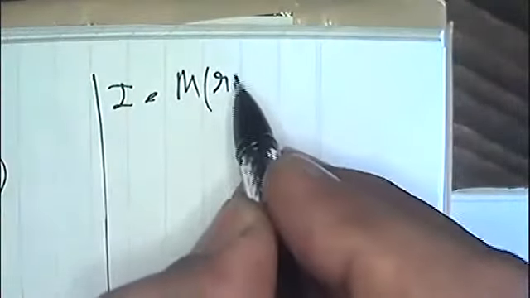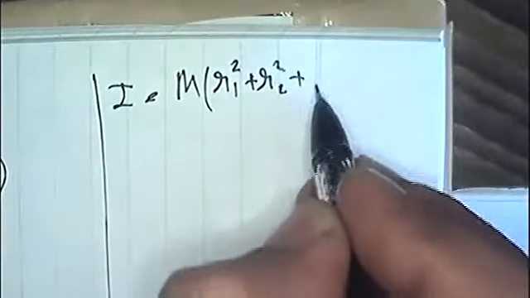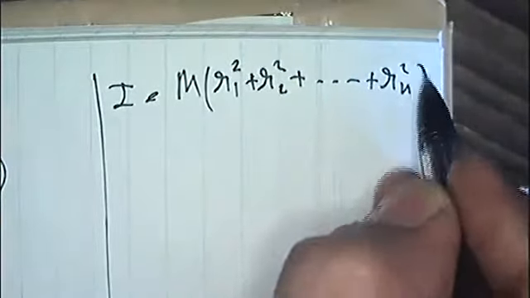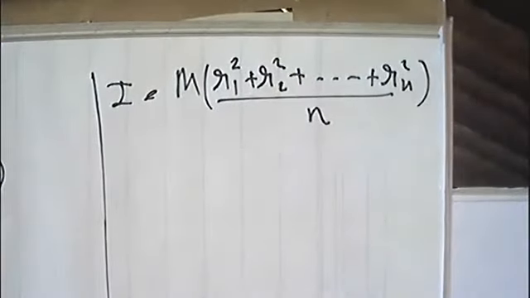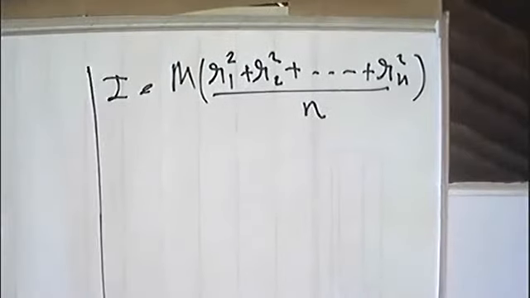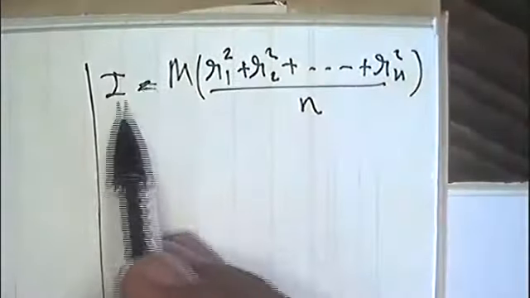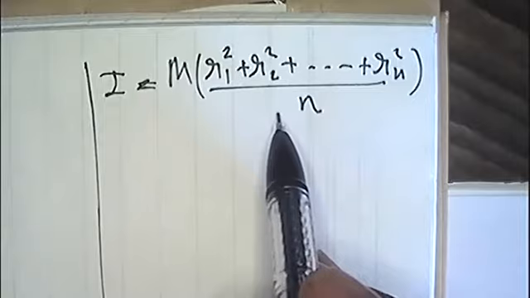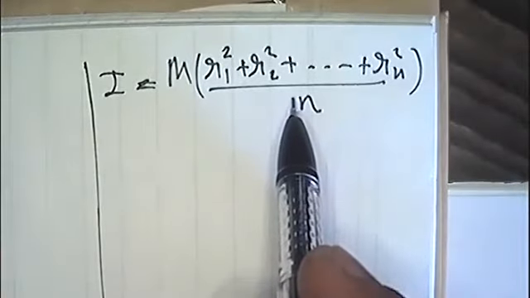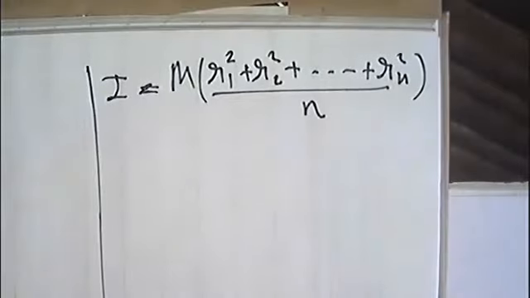So you can substitute m into n as what? Capital M. So it becomes I equals capital M times (R1 square plus R2 square up to Rn square) divided by n. Okay. This is the moment of inertia of the body with actual distribution of mass.